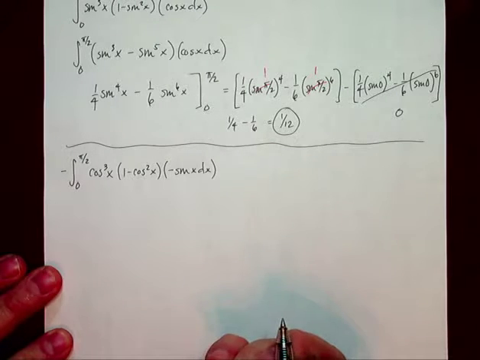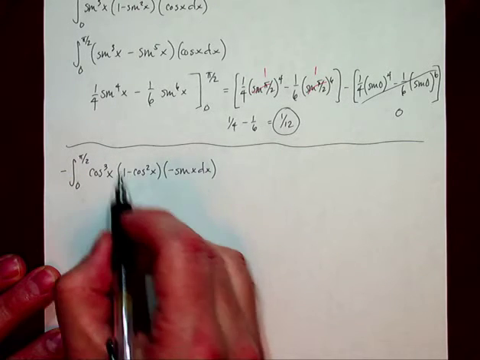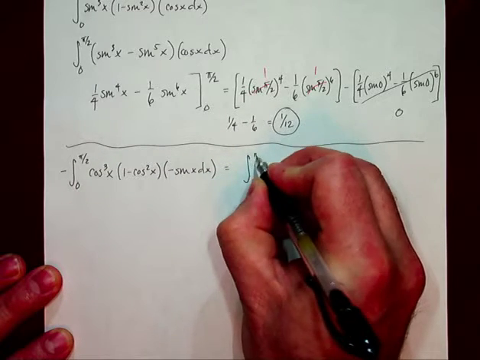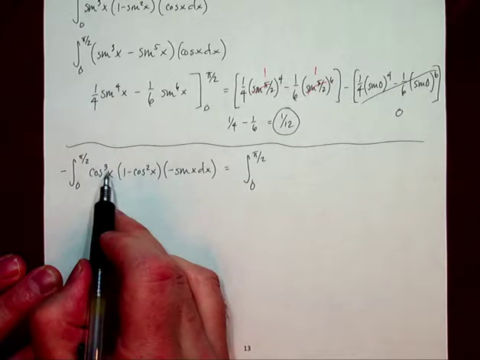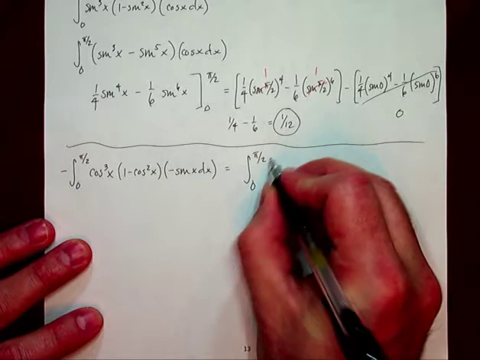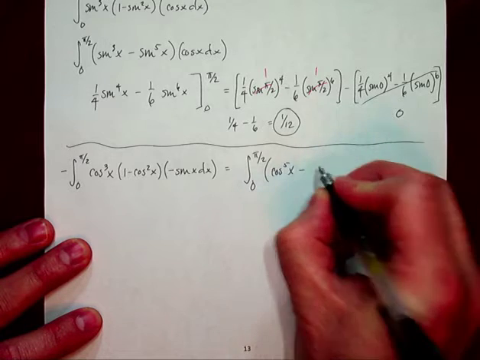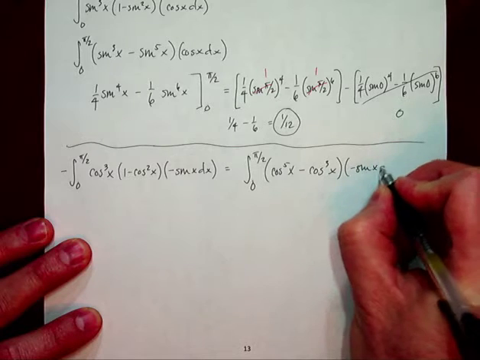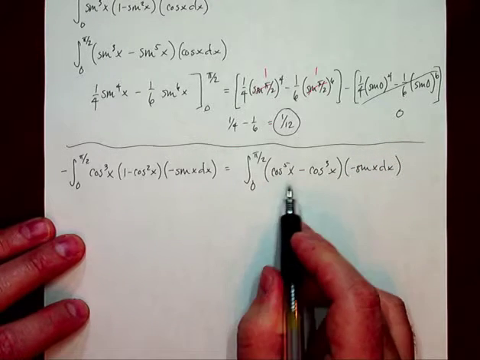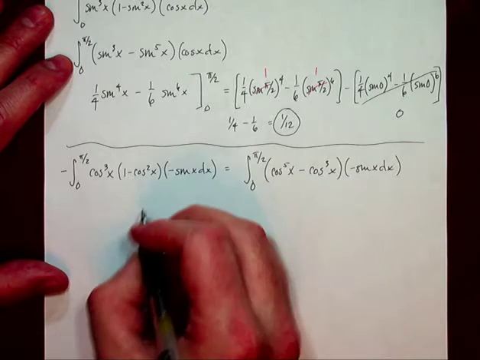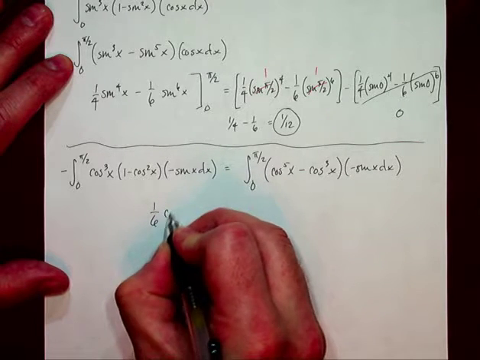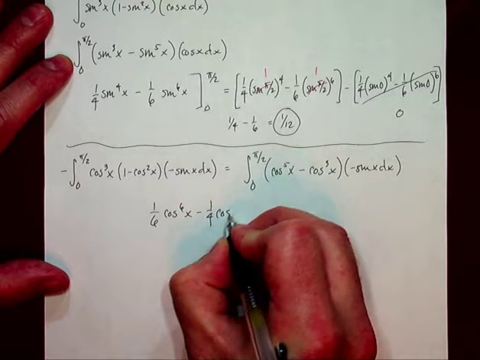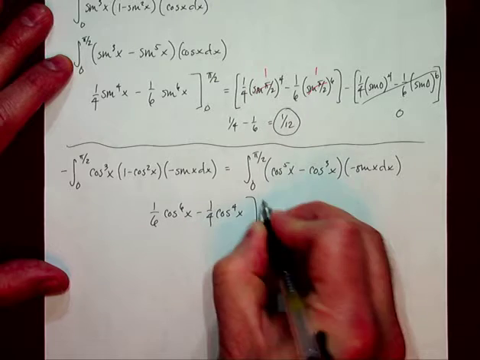Now, what you could do is use that negative to reverse this difference, which is exactly what I'm going to do. And so as I distribute, I'm going to basically distribute a negative cosine cubed across this so that I get cosine to the 5th x minus cosine cubed x times negative sine x dx. So what I have now is u to the 5th minus u cubed du: 1/6 cosine to the 6th x minus 1/4 cosine to the 4th x, and I'm evaluating from 0 to pi over 2.